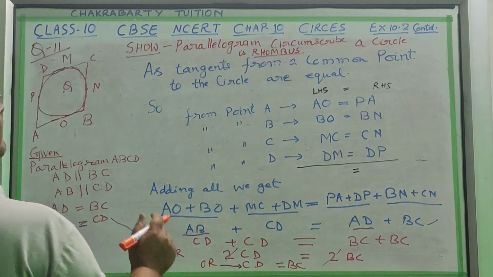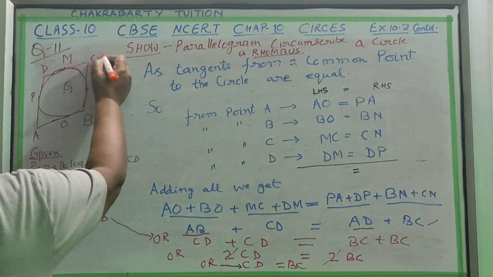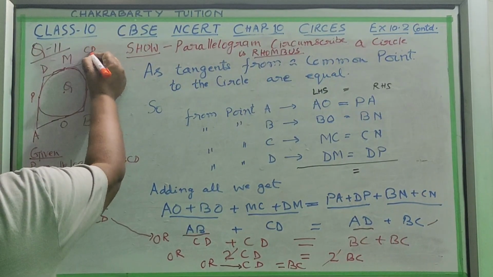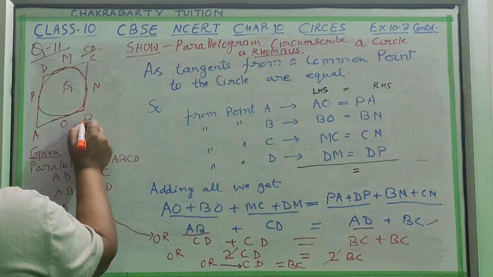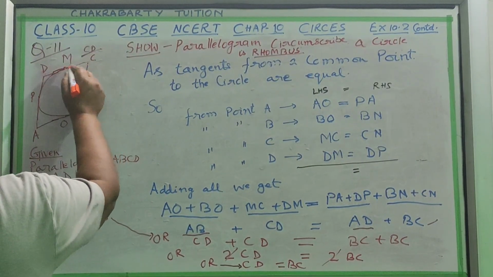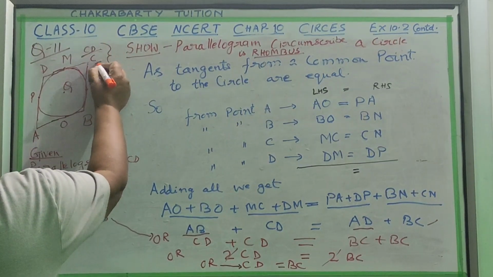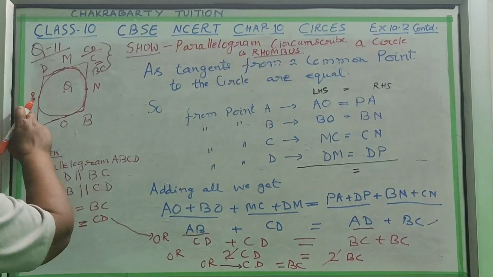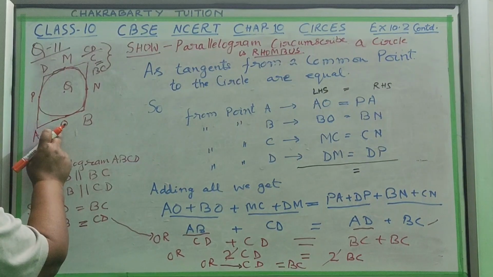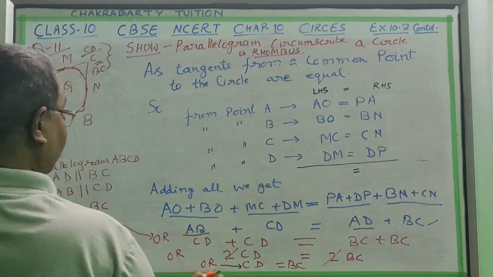So one thing we have proved in this parallelogram: this CD line is equal to this BC line. These two lines, CD and BC, are equal. In the same way, similarly, we will prove this line equal to this line. I will rub this portion and prove it.